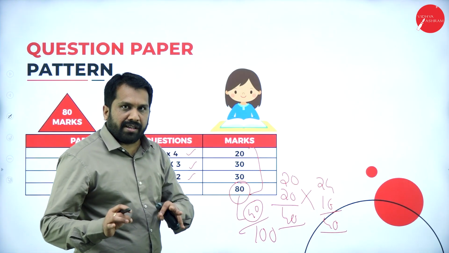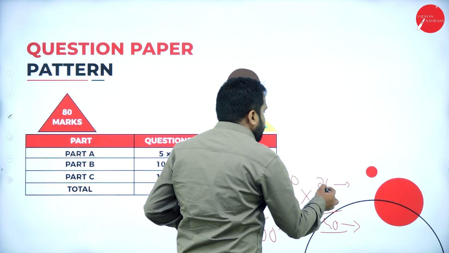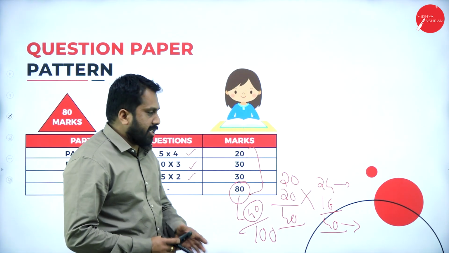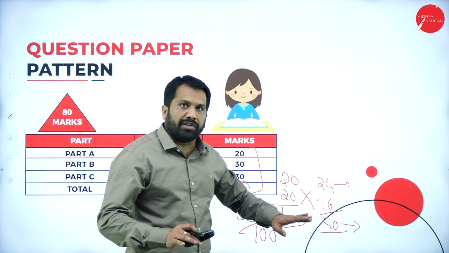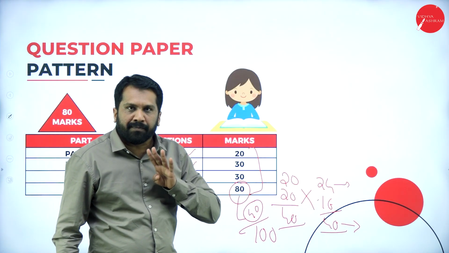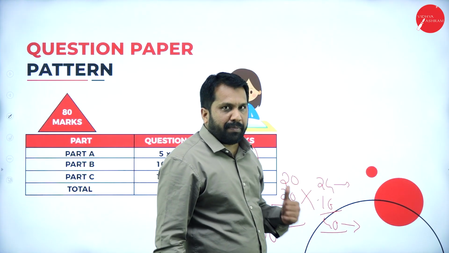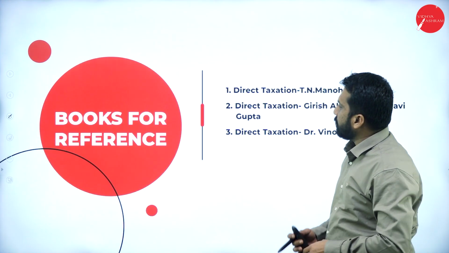The concept is very simple. Total must be 40 and this must be 24 and above. Internal marks can be 20 out of 20 or even 5, no issue, but the total should match 40. Hope you are clear. This is your question paper pattern. This applies for all your 7 papers.